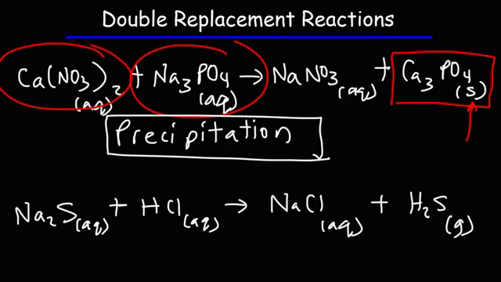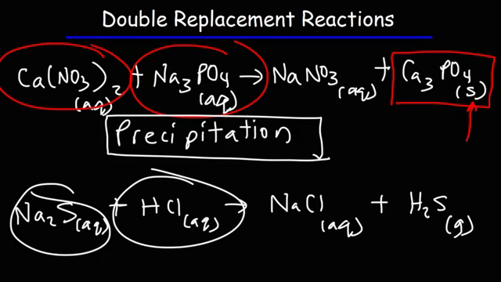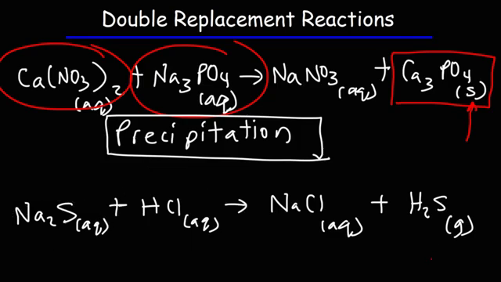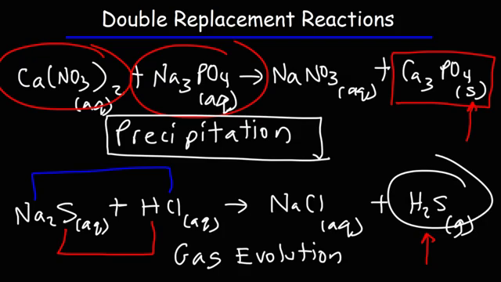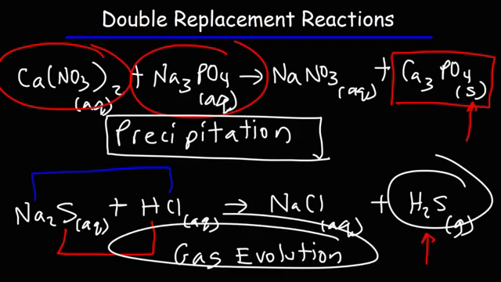We're mixing two aqueous solutions, and we're getting not a solid product, but a gaseous product. So this type of reaction, even though it is a double replacement reaction, where sodium paired up with chlorine and hydrogen paired up with sulfur, also has another name, and that name is a gas evolution reaction, because a gas evolved out of the solution. So that is another type of double replacement reaction.